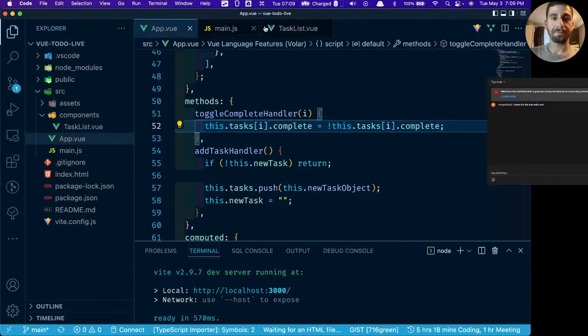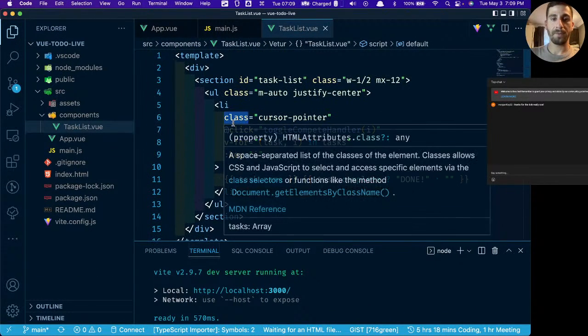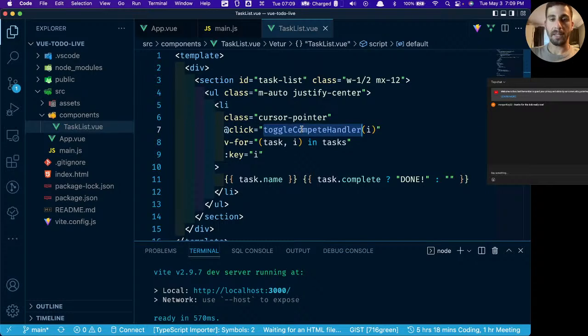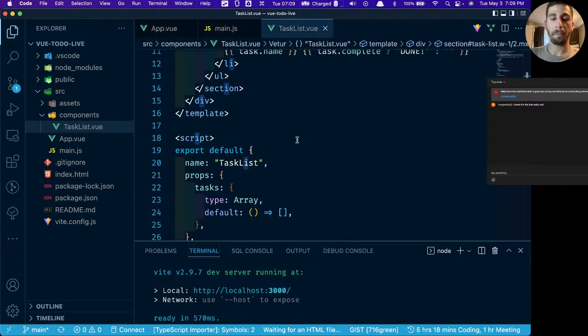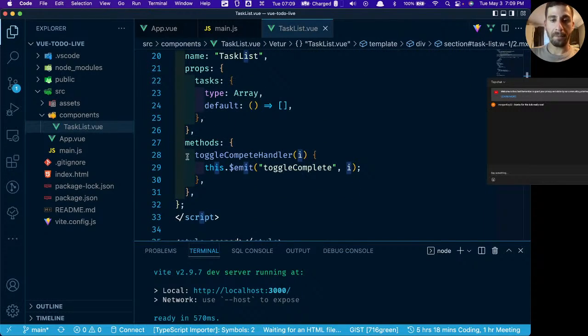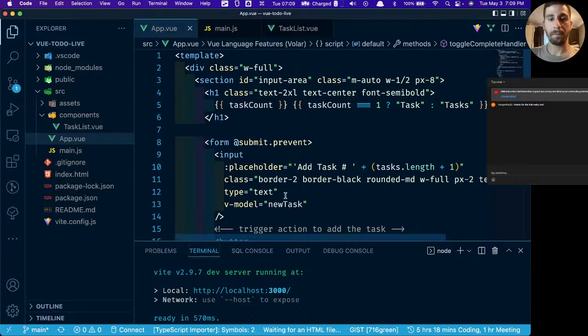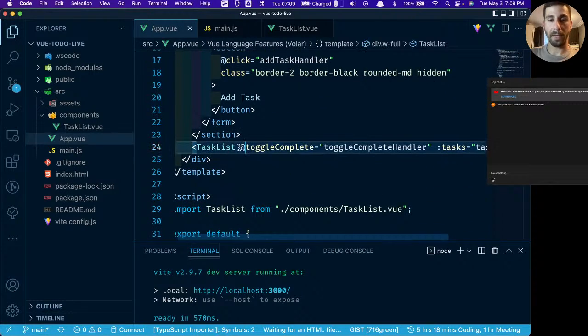So all we're doing is from the task list, when we click the list item, it's calling the toggle complete handler, and we're passing in the index that's being generated in the v-for loop. Then it's emitting something called toggle complete with an argument of the index. Toggle complete is being listened for on the component with this v-on statement.